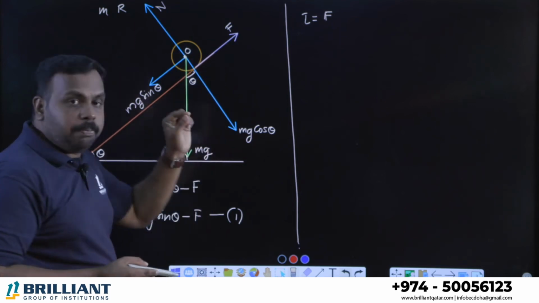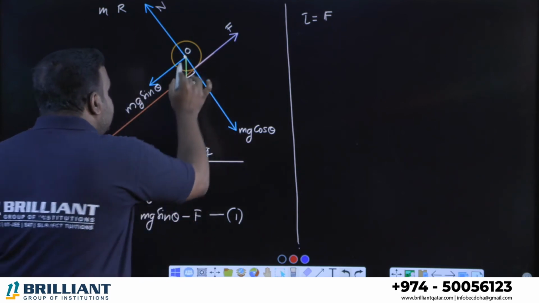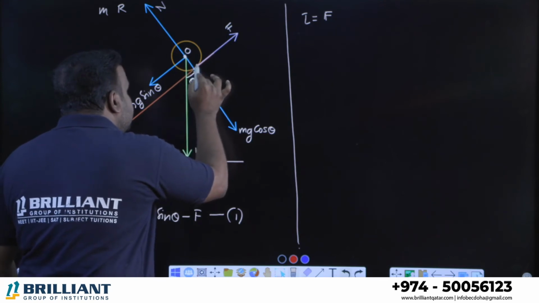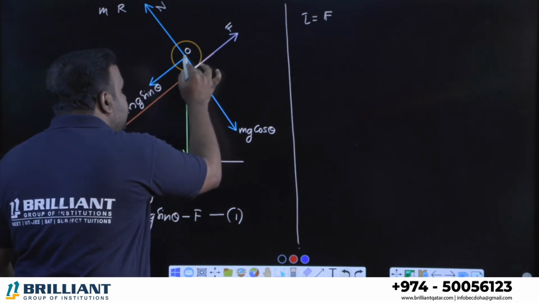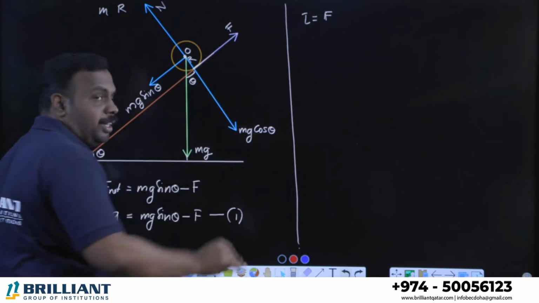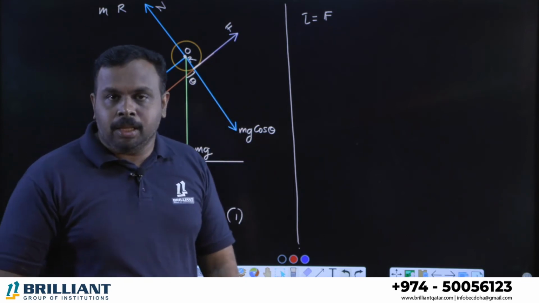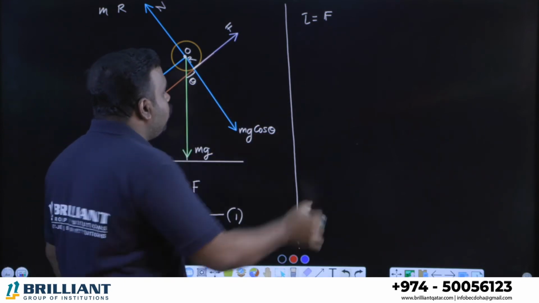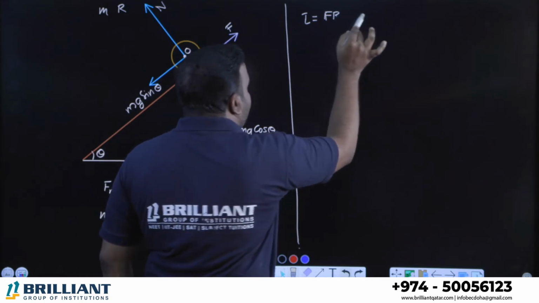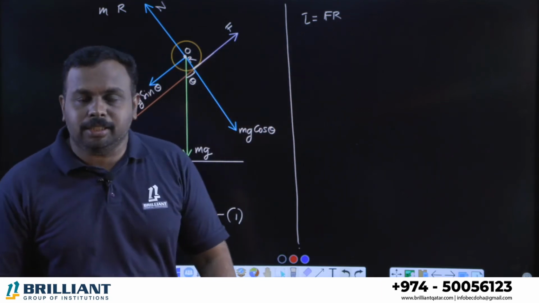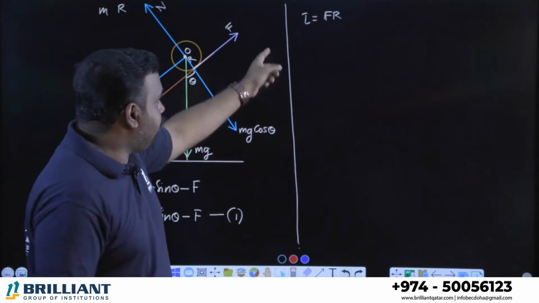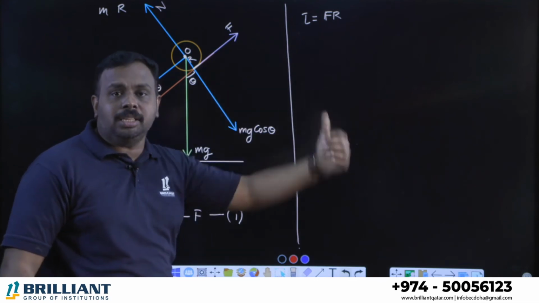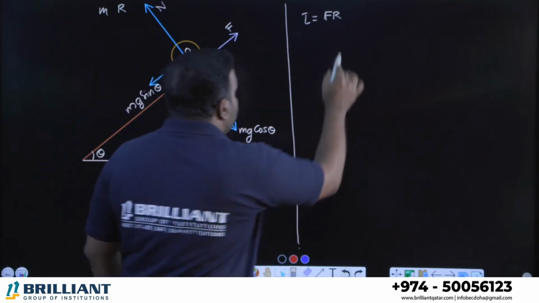So what is the perpendicular distance between this center of the body and the line of action of force? That is nothing but this distance, which is equal to the radius of the body, right? That is R. So we can write torque is equal to FR. I think it's very clear. The torque acting on this body is F into R, where F is the friction and R is the radius of the body. Take this as equation number 2.